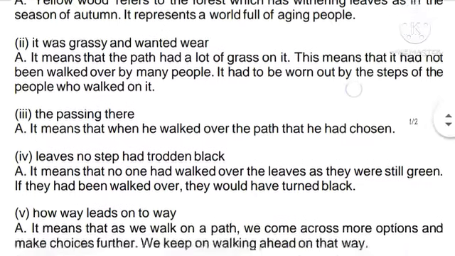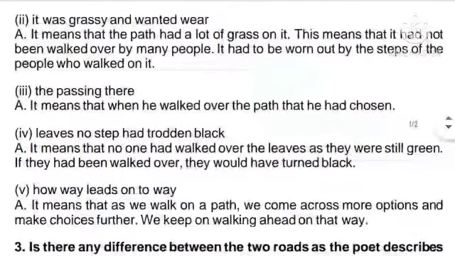Then the phrase "passing there" means when he walked over the path that he had chosen. The poet, as he was passing by, as he was walking through, that is the meaning of this phrase, the passing there. Then "leaves no step had trodden black." So what do we mean by this phrase? It means that no one had walked over the leaves, as they were still green.